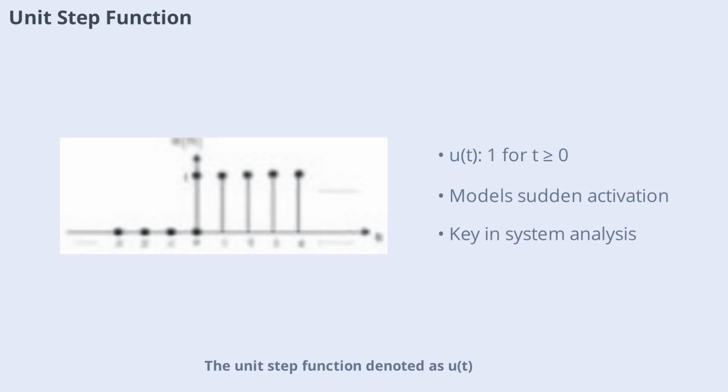Unit step function, denoted as u(t), is defined as 1 for t greater or equal to 0 and 0 for t less than 0. It represents a sudden change or activation at time 0 and is widely used to model systems that turn on at a specific moment. The discrete version u[n] is similarly defined for sequences. The unit step function is fundamental in system analysis, especially for studying system responses to sudden input.